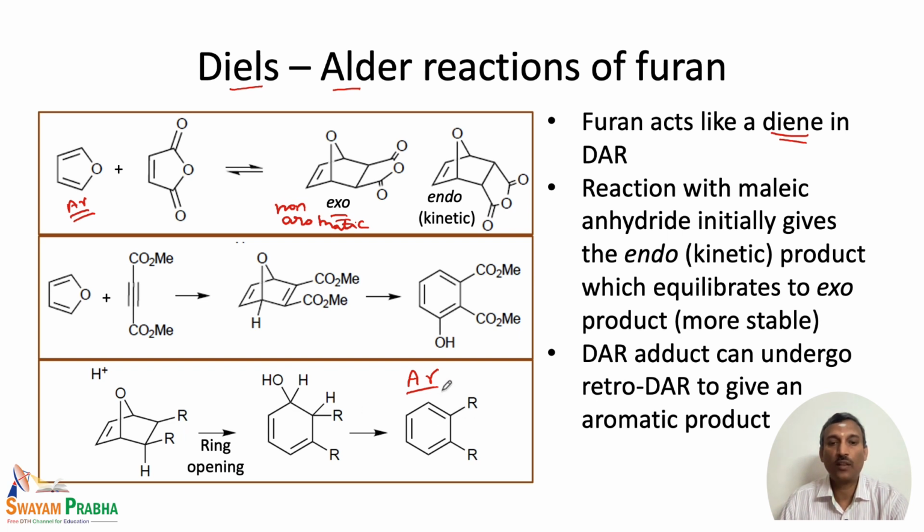These reactions are highly possible, because the formation of the aromatic system is the driving force for this retro-Diels-Alder reaction. So a 5-membered furan can be converted to a 6-membered benzene derivative using Diels-Alder reaction.